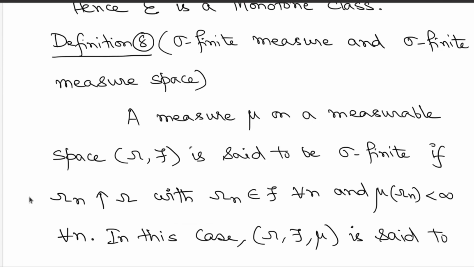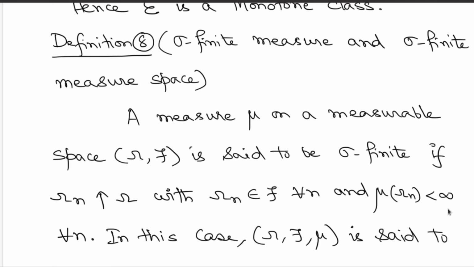Okay, we now consider a concept related to increasingness and decreasingness of sequences of sets. So a measure mu on a measurable space (omega, script F) is said to be sigma finite if you have a sequence of sets omega n increasing to omega, and this omega n first of all must be from your sigma field, with the additional condition that measures of omega n are finite.